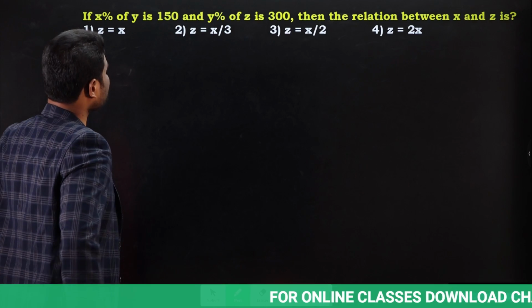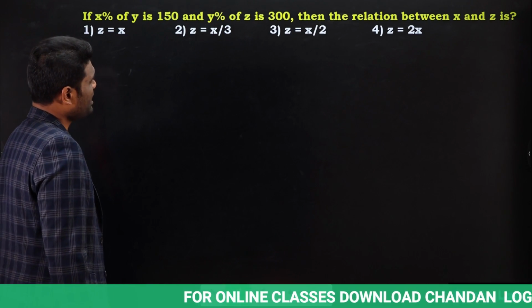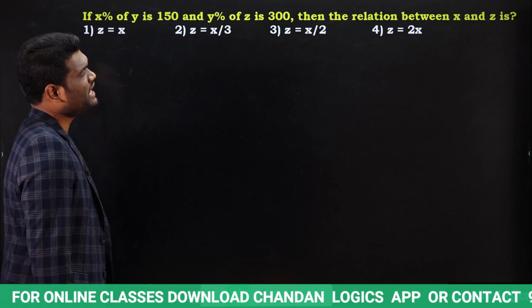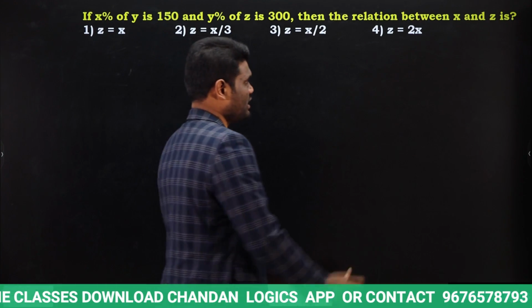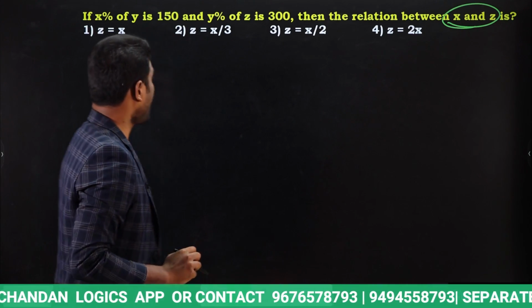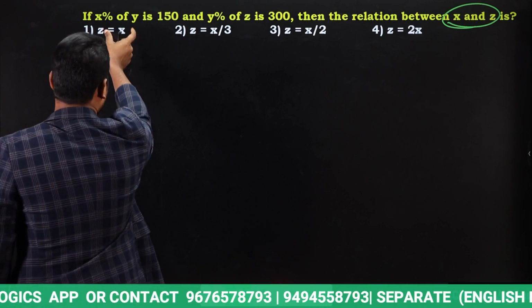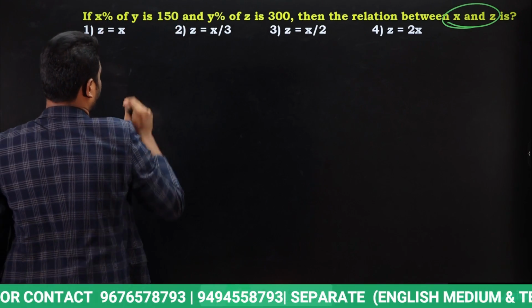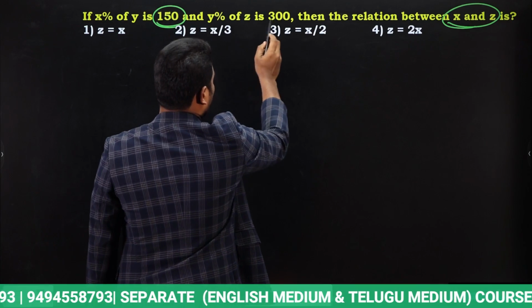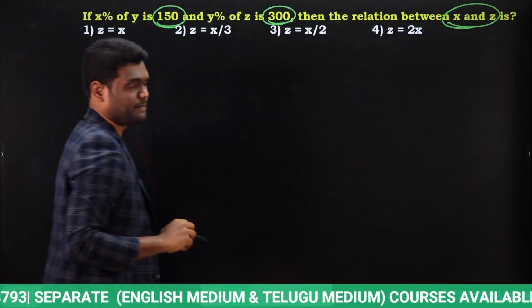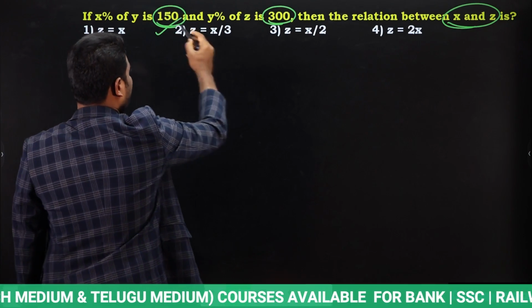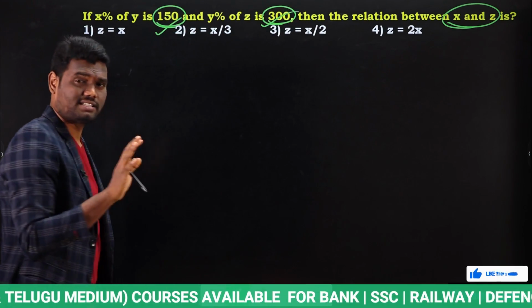If x% of y is 150 and y% of z is 300, then what is the relation between x and z? So we need to find the relation between x and z. Observe here carefully. Here x% of y is 150 and y% of z is 300.